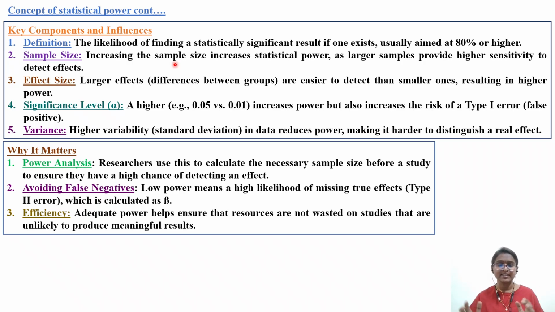So as the sample size increases, that concept you have to keep in mind when you're reading this one. Increasing the sample size increases the statistical power, that is the n value, as large samples provide higher sensitivity to detect the effects. If there are certain students who are doing research at their academic level, the number of animals they will be using is less, because we are not submitting that data for regulatory submission.